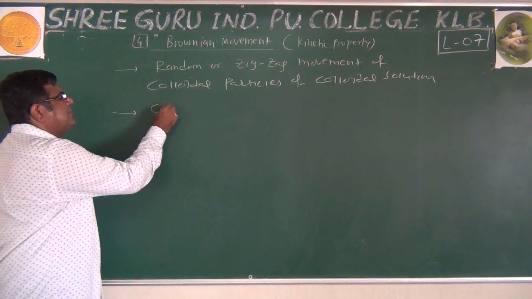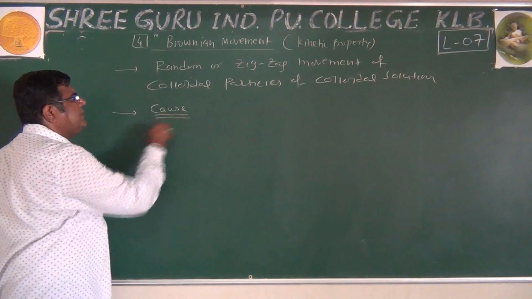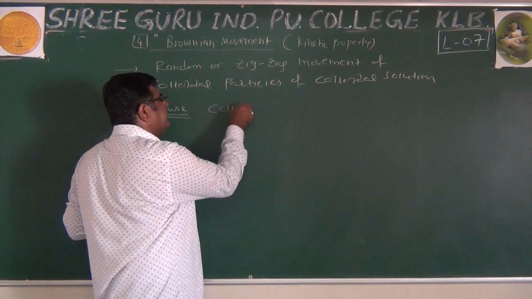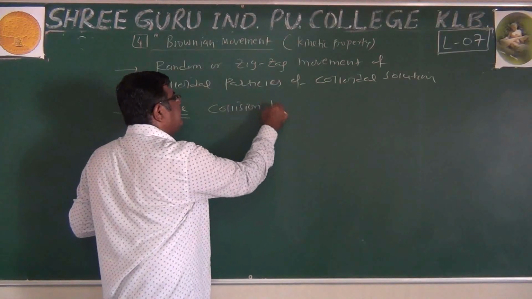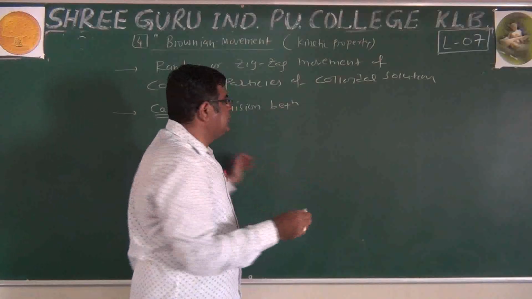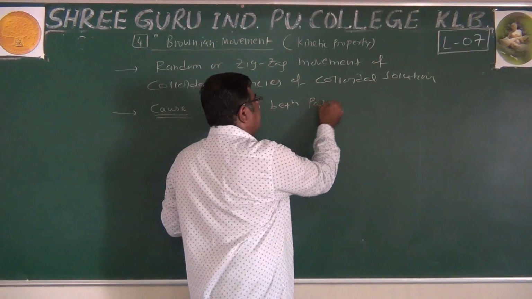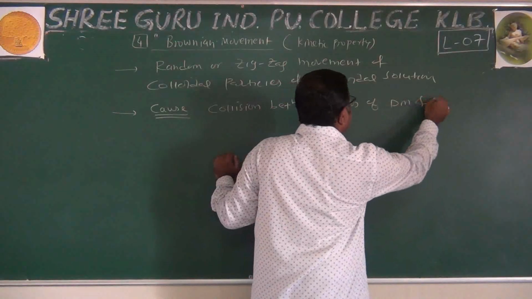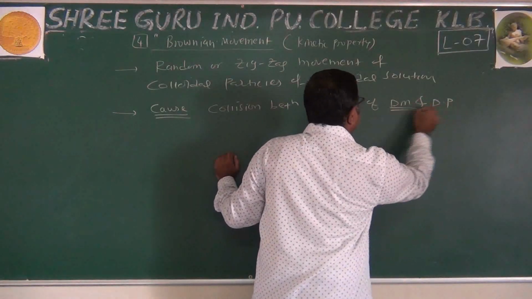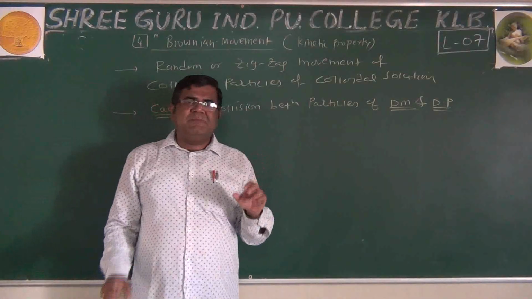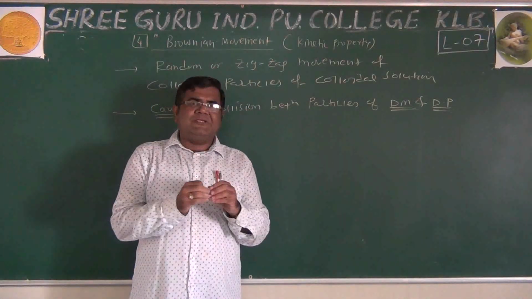Now what is the cause of this? Why is Brownian movement observed? It is because of collision between particles of dm and dp, the dispersion medium and the disperse phase. Dispersion medium particles and disperse phase particles collide.